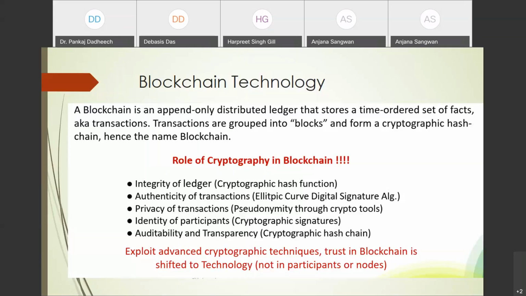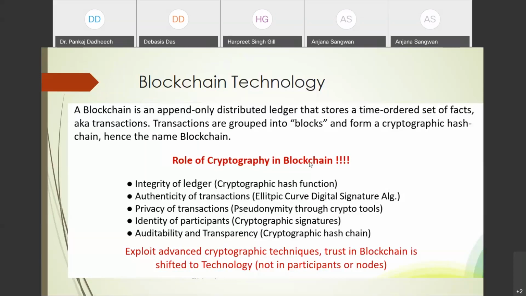You know that in blockchain there is a list of transactions with transaction IDs, and you apply the hash function and generate the hash using the Merkle tree. The transactions are grouped into blocks and linked by a cryptographic hash chain, hence the name blockchain.